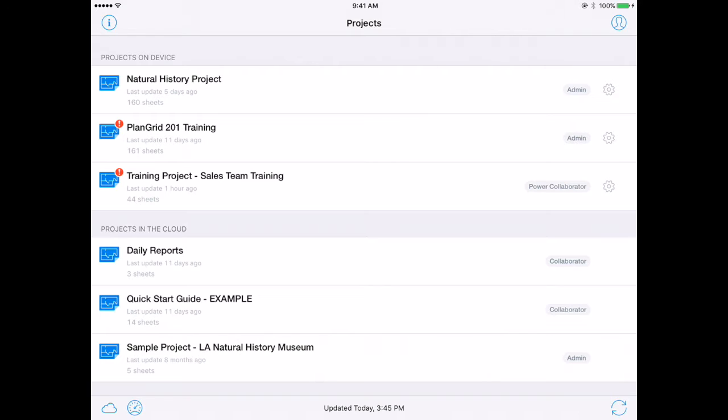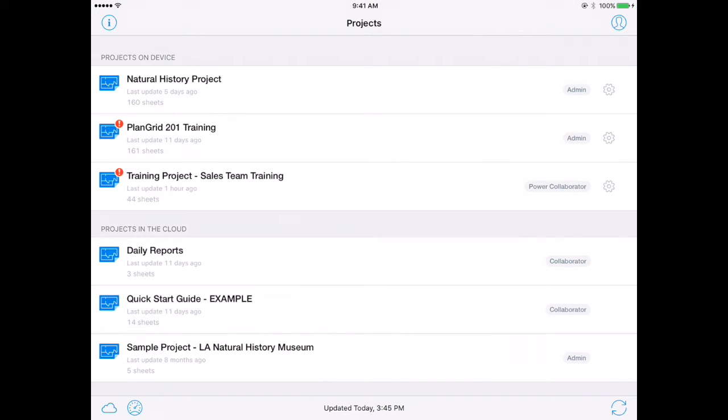Everything's cached locally, which gives me a big benefit. If I don't have a cell plan on this device and I'm on a job site where I don't have Wi-Fi, I have everything right here. I can continue to work, make annotations, queue up emails, whatever I may need to do within PlanGrid. As soon as I get back to a Wi-Fi signal, everything's going to sync. Everything that I did is going to push out to my colleagues on my project team. Everything they did is going to be downloaded to my device.